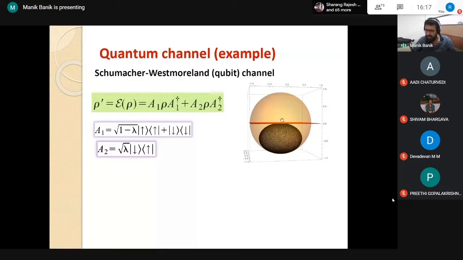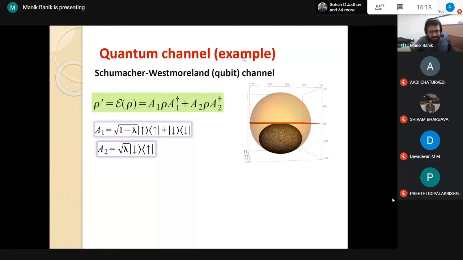Now, if we compare the same thing with a classical 2-level system, the classical state space will be a line passing through the diagonal. So classically it has only 2 extreme points on a line, but the quantum state space is much richer. It is a sphere. All points in this sphere are valid quantum states. In the classical world, it is only a line.